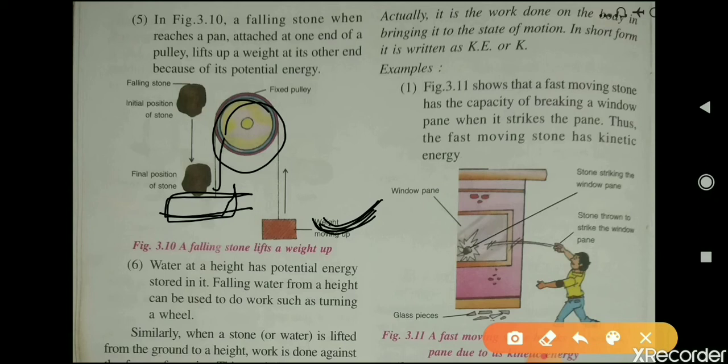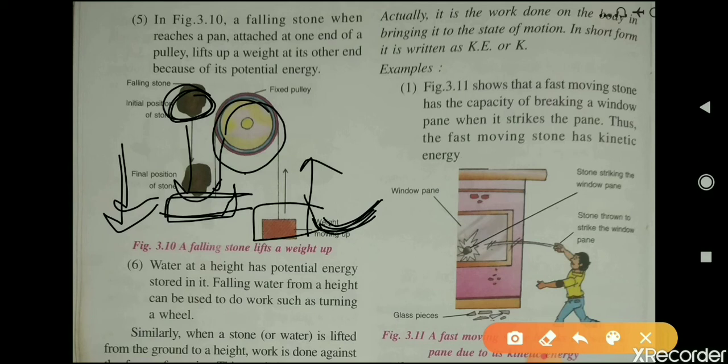And why does this happen? Because of the potential energy of the stone, and when this stone reaches a pan, it is able to move the pan downwards, and because the pan moves downwards, this weight that is attached to the other end of the pulley lifts up.